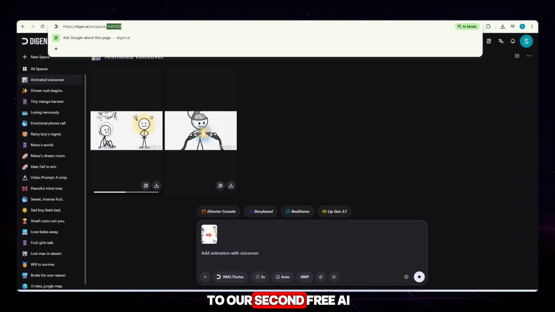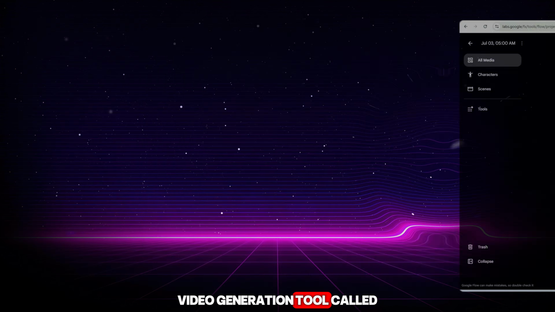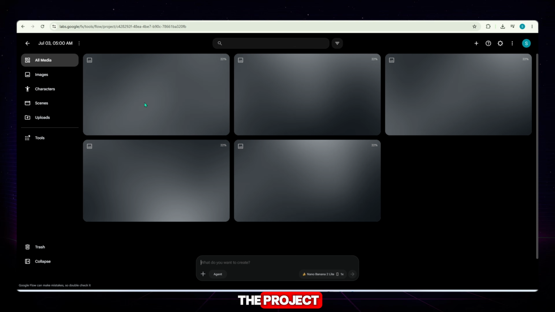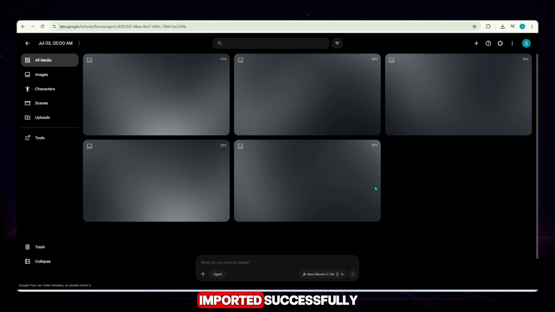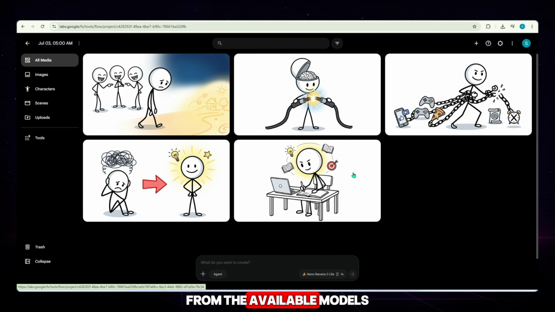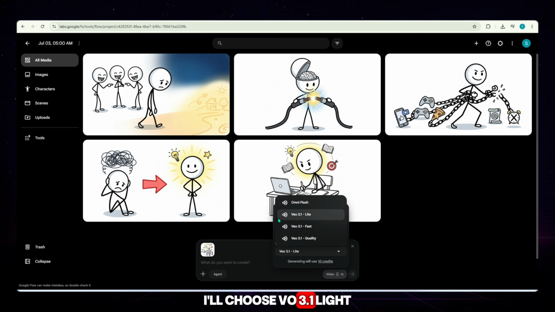Now let's move on to our second free AI video generation tool, called Claude AI. I'll upload all of my generated images into the project. As you can see, every image has been imported successfully. Now I'll open the video section. From the available models, I'll choose VO 3.1 Lite.